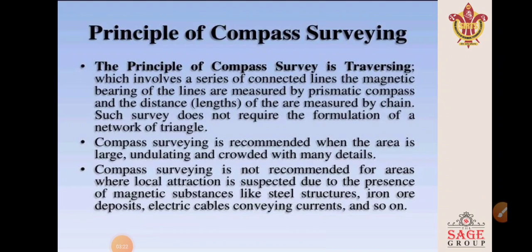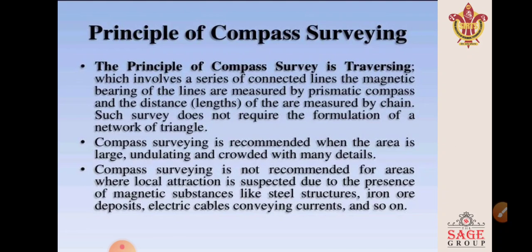Now, principle of compass surveying. The principle of compass surveying is traversing, which involves a series of connected lines. The magnetic bearings of the lines are measured with a prismatic compass or surveyor compass. The lengths of lines are measured by chain. Such surveys do not require the formation of a network of triangles.